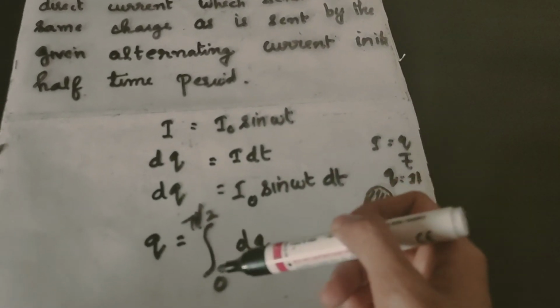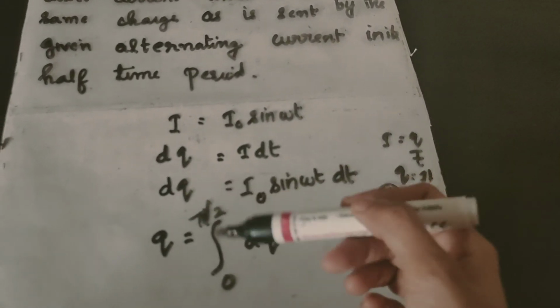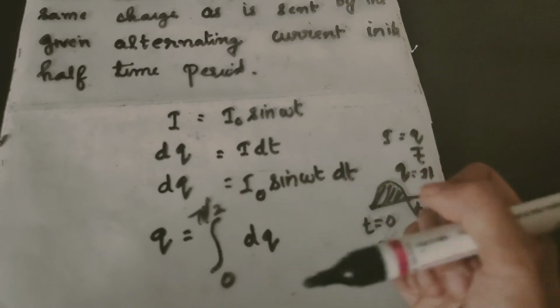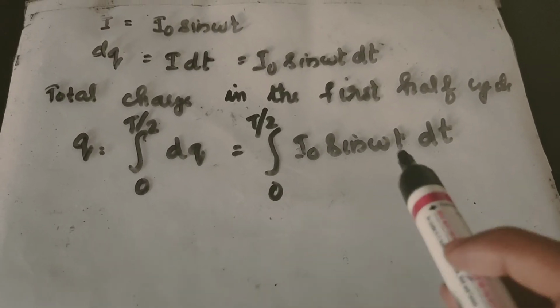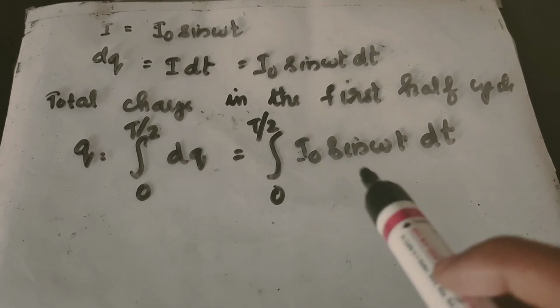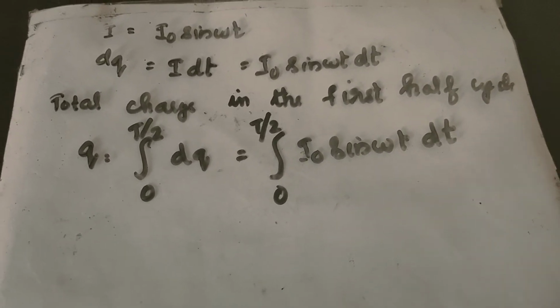That is why we have taken the time from 0 to t half. So q is equal to integral from 0 to t half of I0 sine omega t dt.